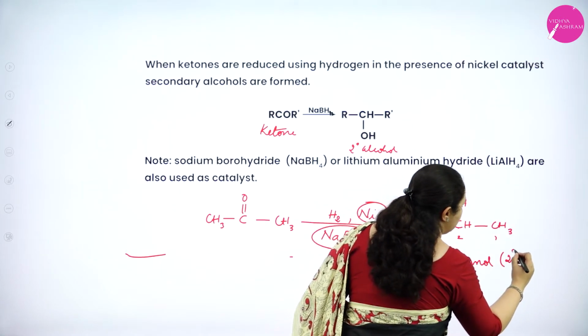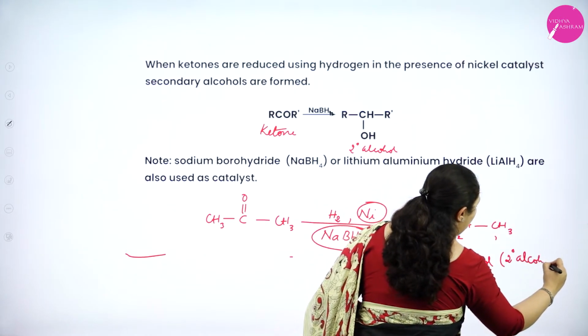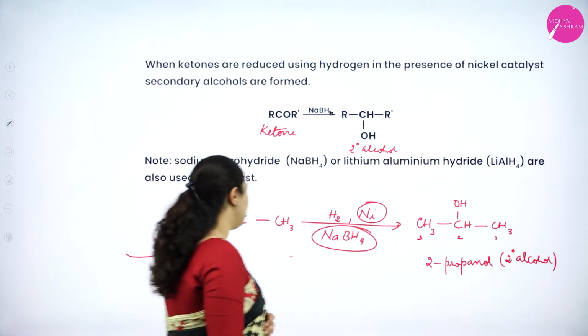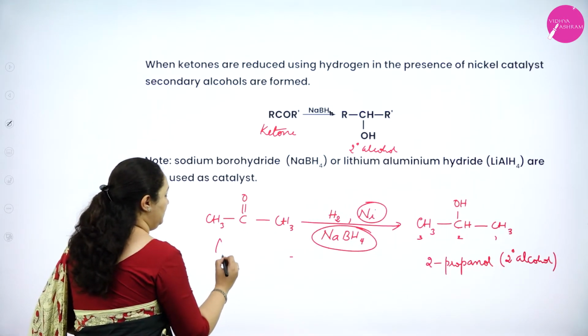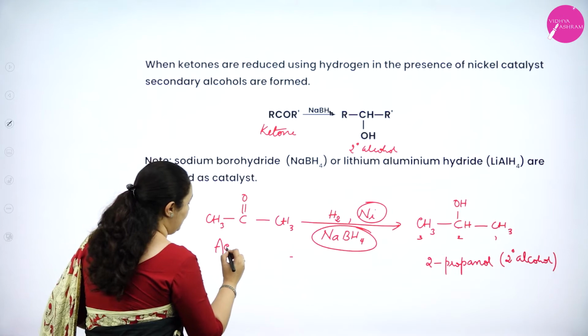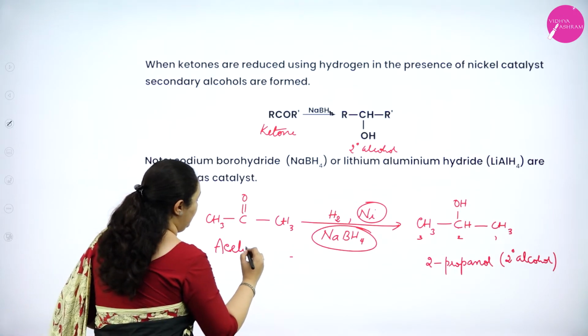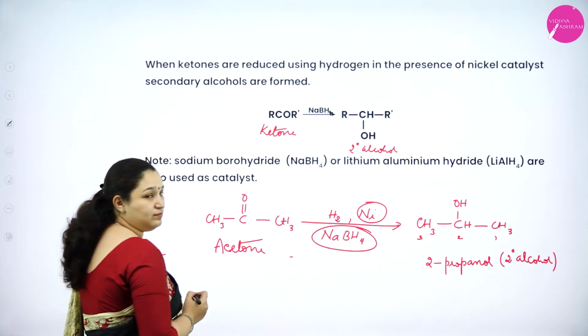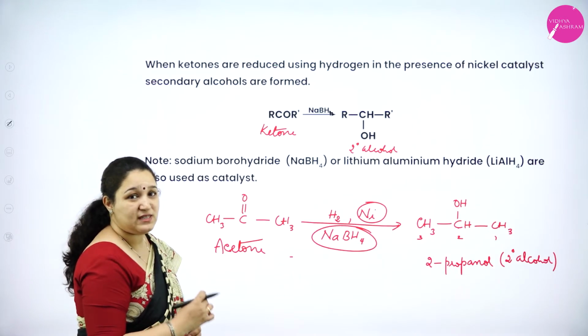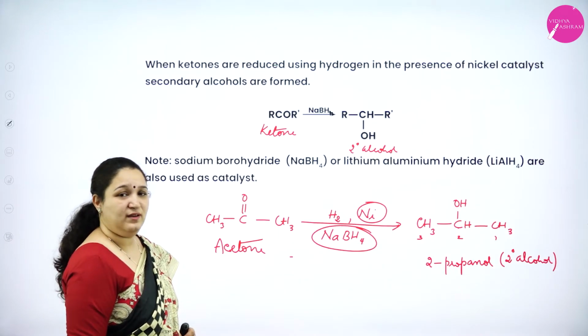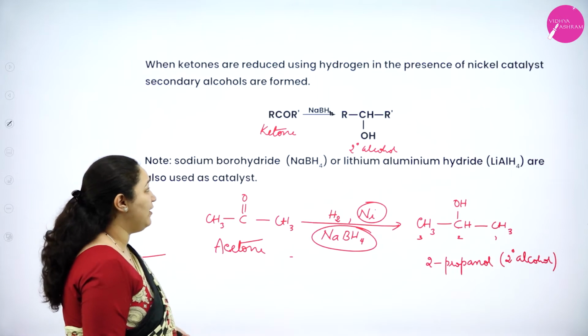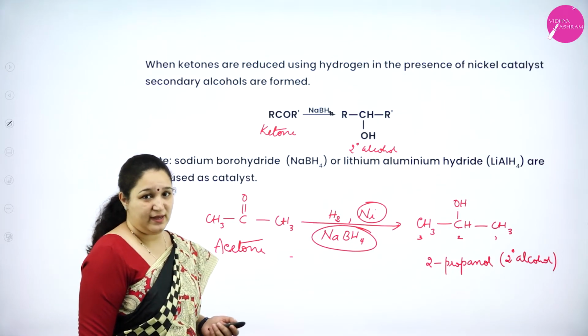Okay, it is a secondary alcohol. And what is the name of this carbonyl compound? It is acetone, or propanone is its IUPAC name. Okay, so I hope you have understood this particular reaction.